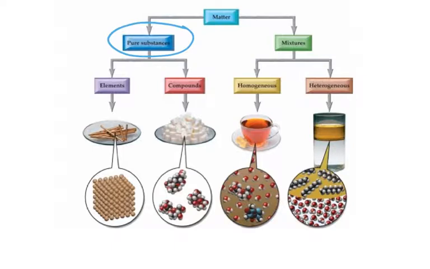Whereas a mixture is when you blend two or more pure substances physically together, and if they do mix evenly throughout, we call those mixtures homogeneous, and if they are randomly mixed throughout, then we call those mixtures heterogeneous. So this is the basic classification scheme on how matter is organized.